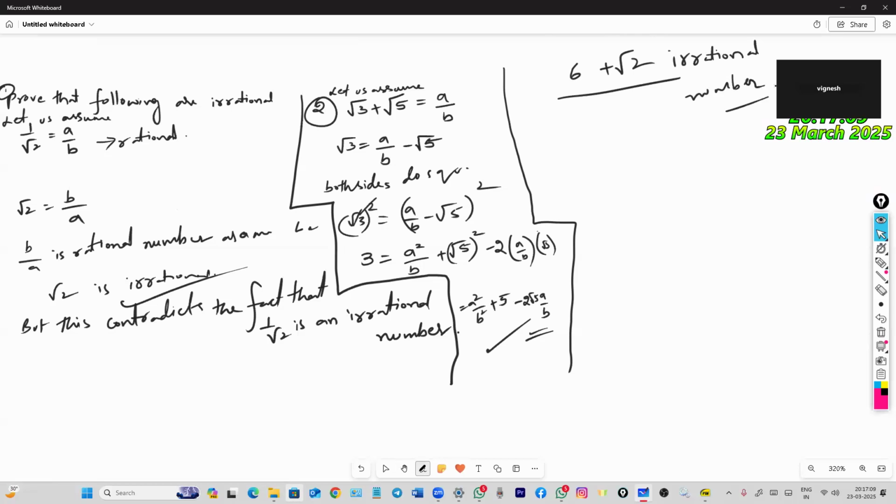This is the same example. Any problem you should consider as a by b. First, let us assume it is an irrational number. Let us assume it is a rational number. Then do the square. Then write the final answer here.